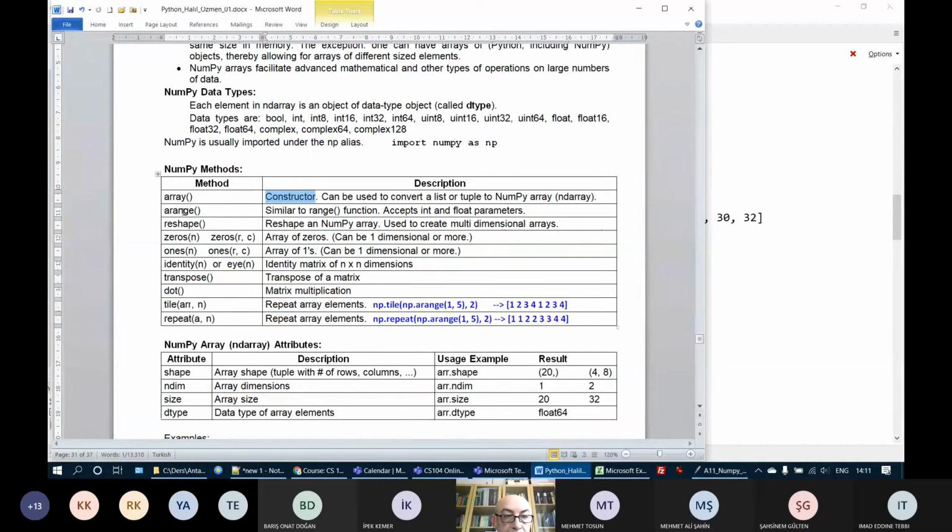What is the next function? arange. There is a NumPy method called arange, which is similar to the range function that we have been using for a long time. But there are some advantages with arange. First of all, with arange, you can also use float numbers. Normally, the range function gets only integer values. It can be increasing numbers or decreasing numbers, but you only process integers with the range function. With the arange function, you can have either integers or float numbers.